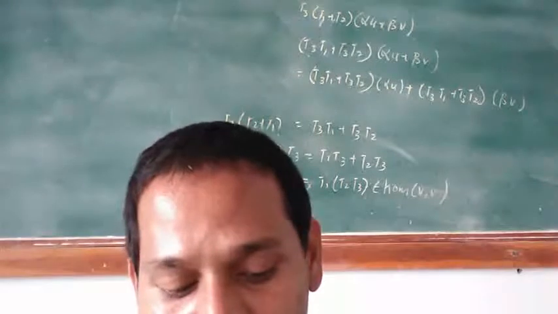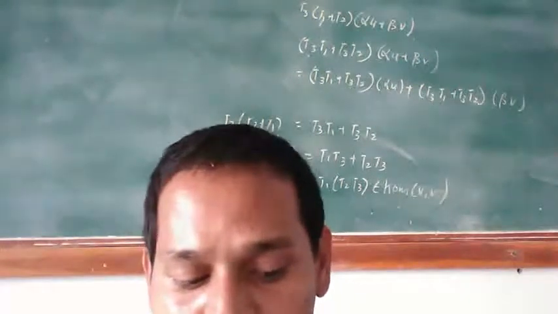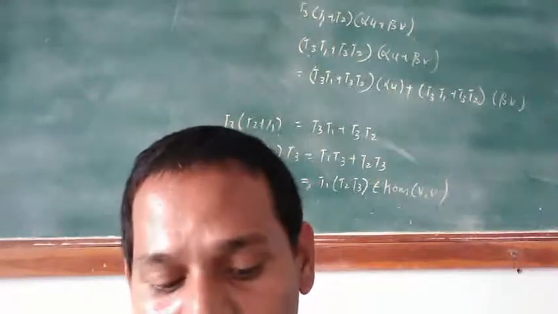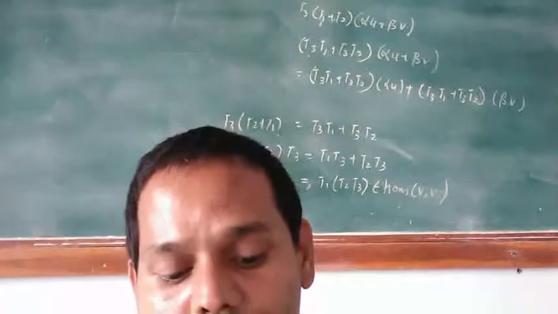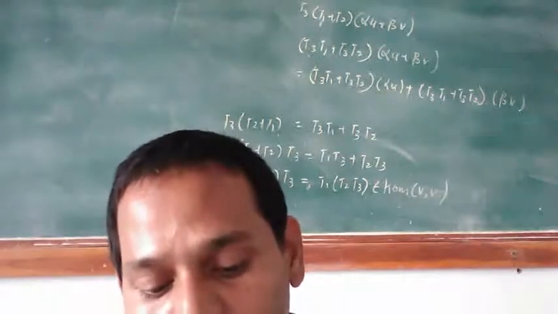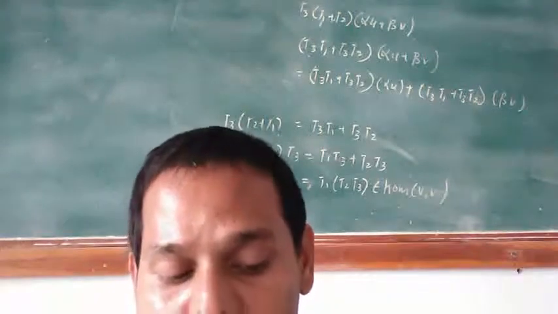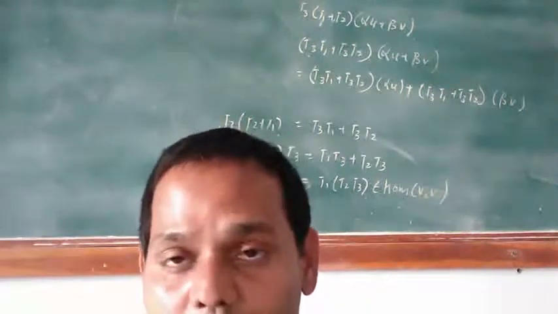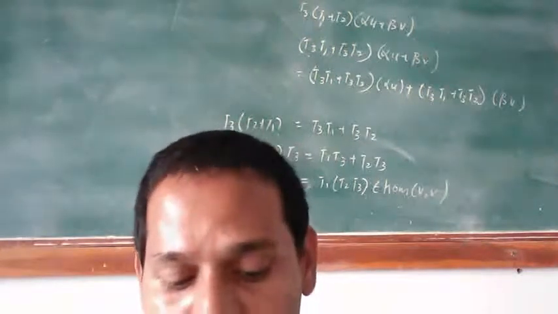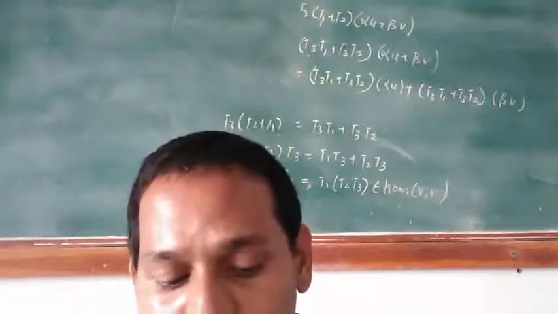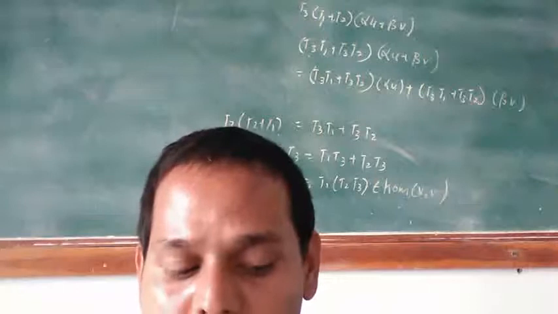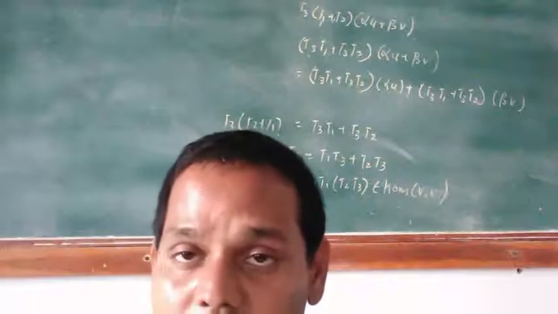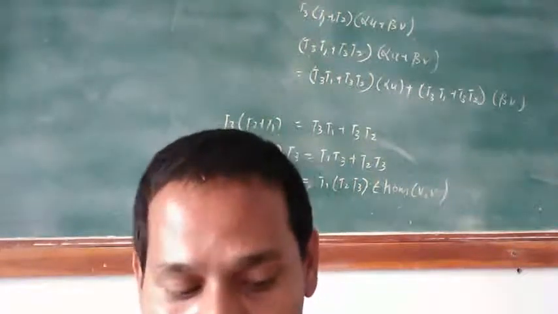Now one more definition. If V is finite dimensional and T belongs to A of V, some polynomial q of x exists for which q of T is equal to 0. A non-trivial polynomial of lowest degree with this property, p of x in F of x, we shall call p of x the minimal polynomial for T over F. If T satisfies h of x, then p of x divides h of x.